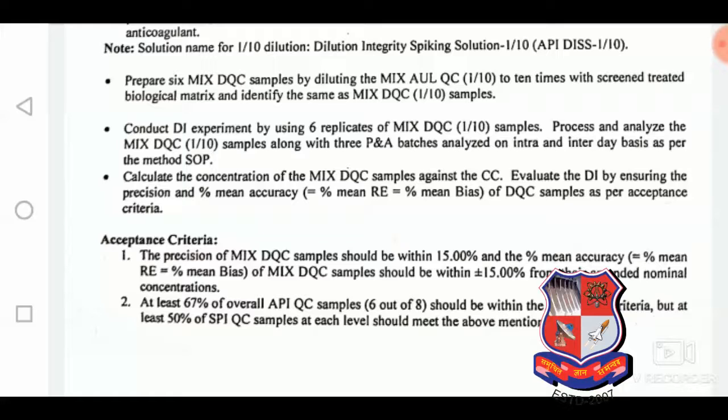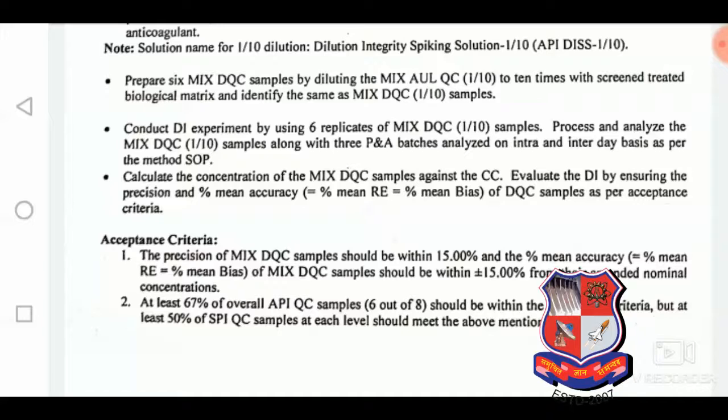To evaluate the study samples, at least 2 quality control samples have to be there.